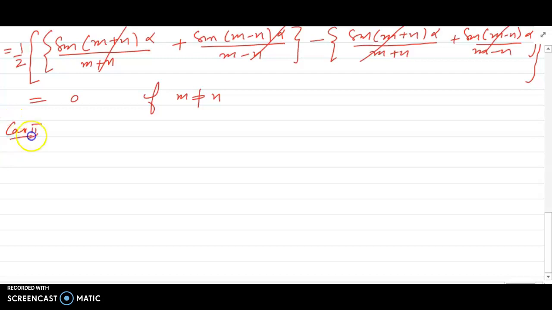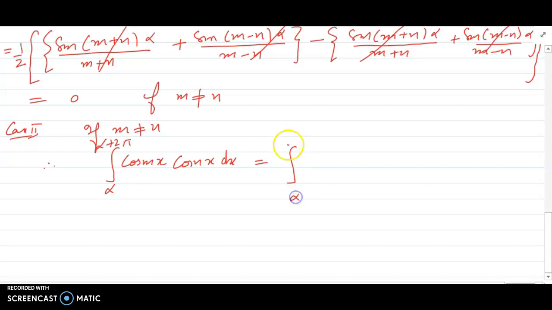Case 2. If m is equal to n, our integral from alpha to alpha plus 2 pi of cos of mx cos of nx dx will reduce to cos of mx into cos of mx dx.